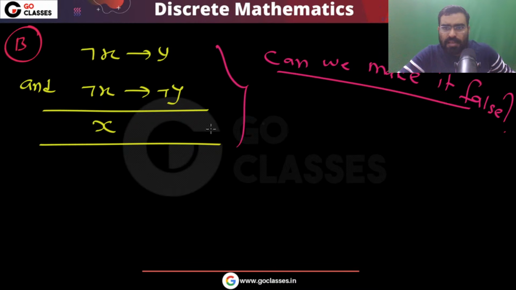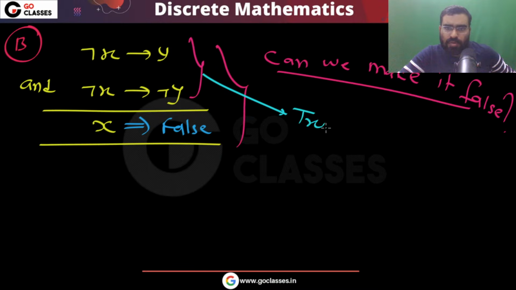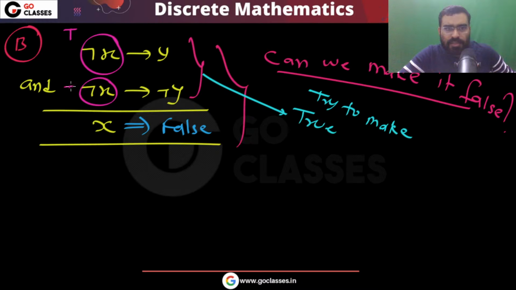If you want to make it false, then you have to make the conclusion false and all the premises true. Let's check. If I make x false, then you can easily see this will be true, and this will be true.